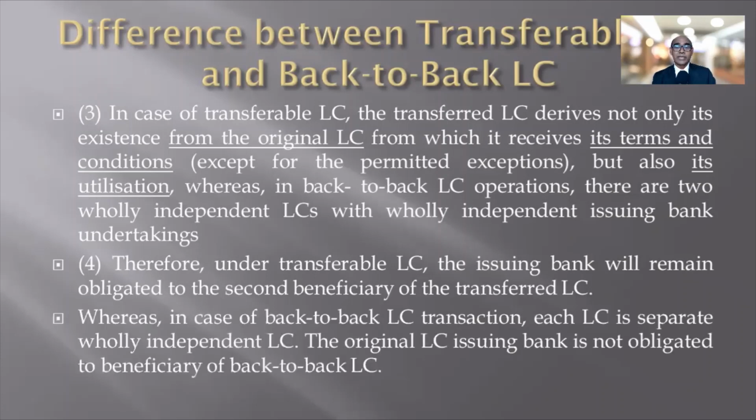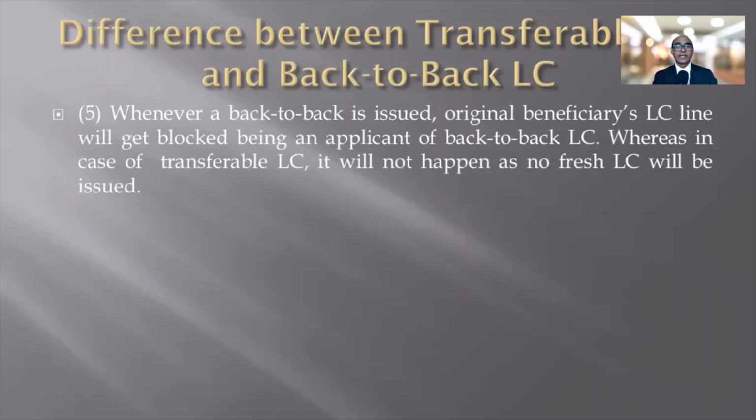Whereas in case of back-to-back LC transaction, each LC is a separate, wholly independent LC. The original LC issuing bank is not obligated to the beneficiary of the back-to-back LC. Next, whenever a back-to-back LC is issued, the original beneficiary's LC line will get blocked, being an applicant of the back-to-back LC. Whereas in case of transferable LC, it will not happen as no fresh LC will be issued.